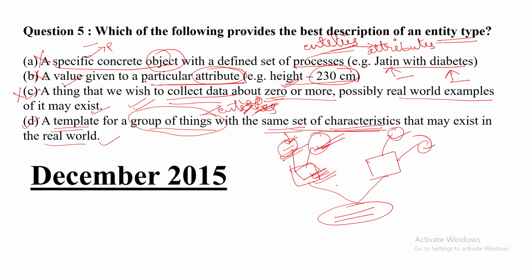Yes, of course, when we create a table, the table name exists in the real world. For example, student, teacher, employee are table names. Do these exist in the real world? Yes, of course. That is why we can find the attributes, the features of that particular table. So option D is the correct answer.